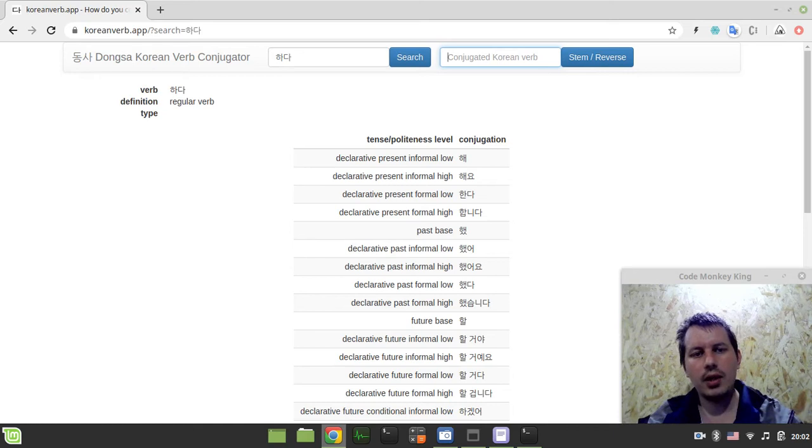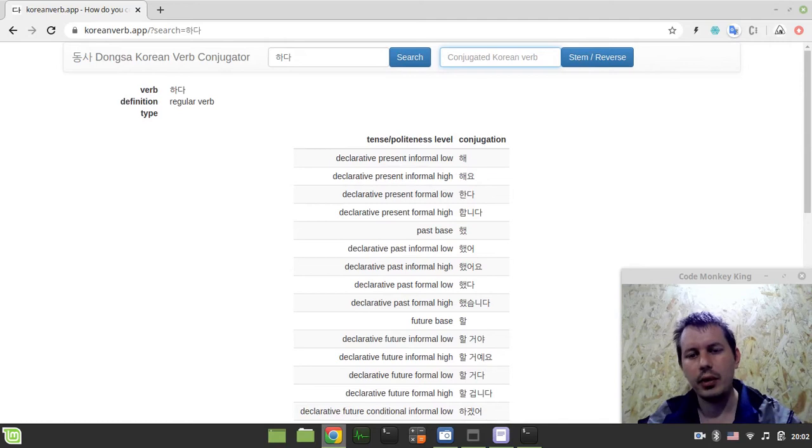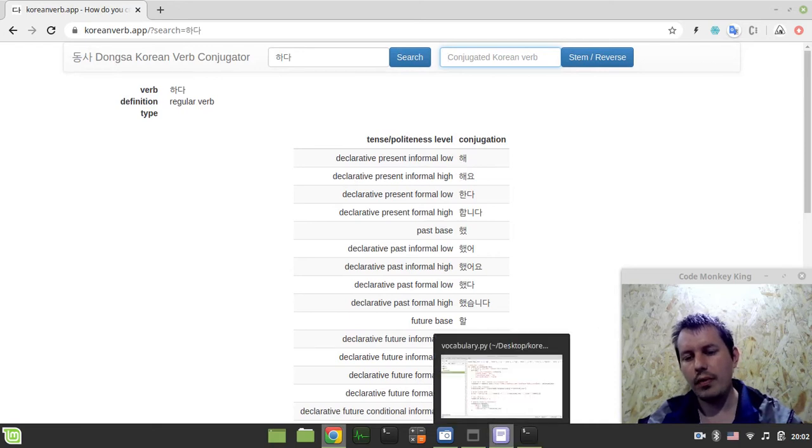So the idea is that we don't actually need all the data that is available here. We just need the declarative present informal high, then informal past informal high, and future informal high. And that's literally enough for me because I'm doing this for myself. That's really enough for me to work with at the moment.